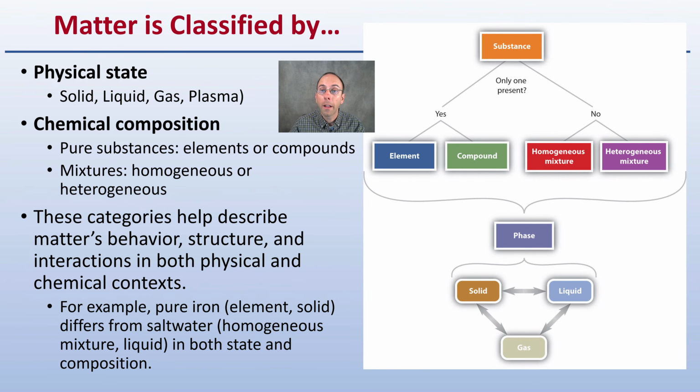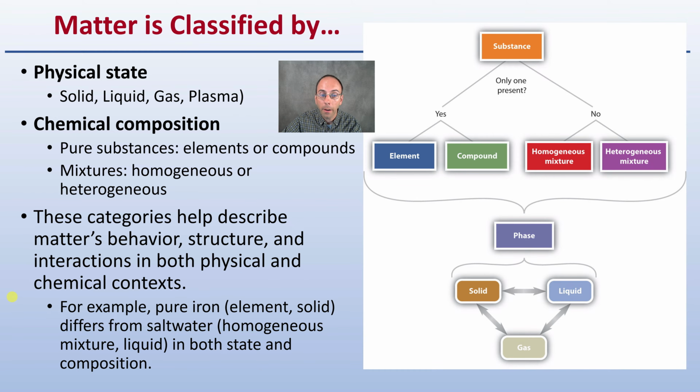All right, let's start with classifying of matter. Well, by physical state, we can classify it. That'd be solid, liquid, gas, or plasma. Chemical composition of pure substances, such as elements or compounds, or a mixture, which could be homogeneous or heterogeneous. These categories help describe matter's behavior, structure, and interactions in both physical and chemical context.